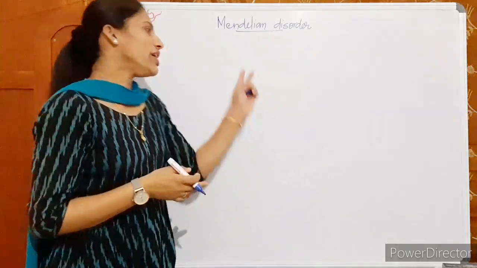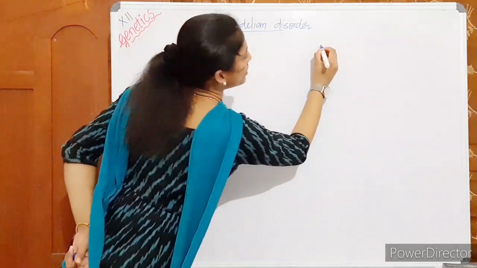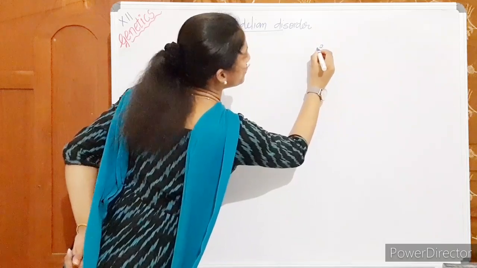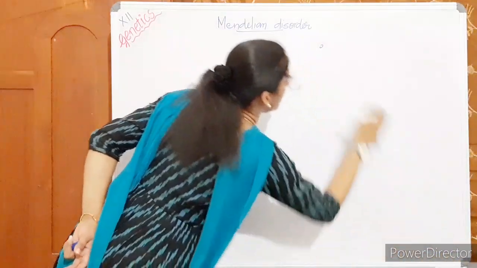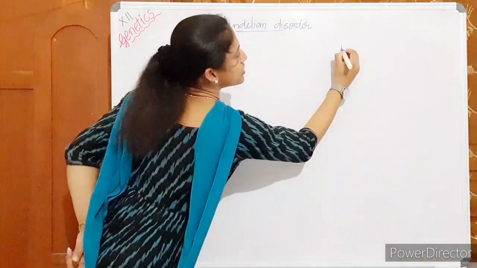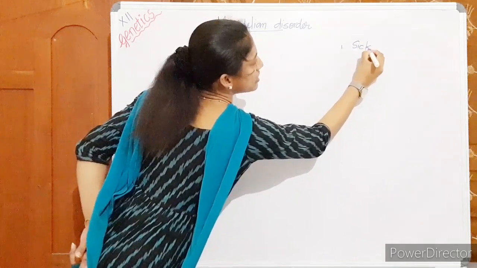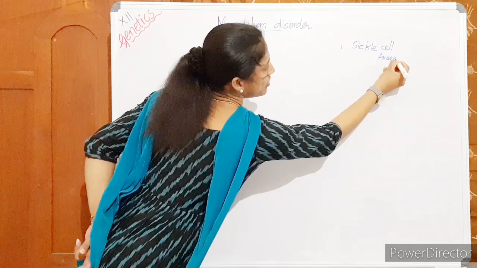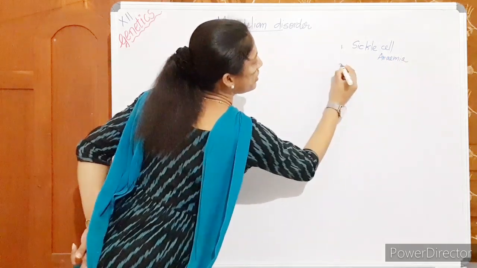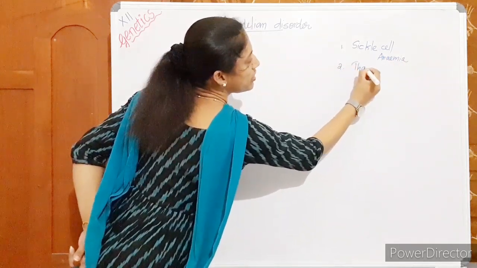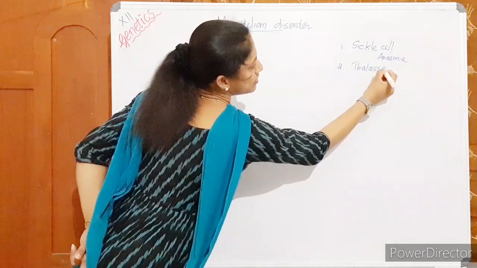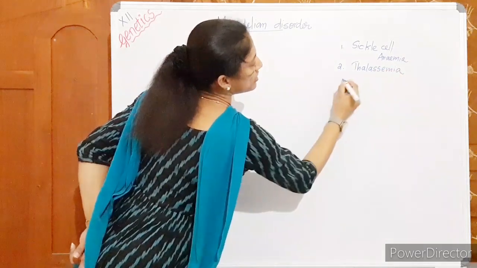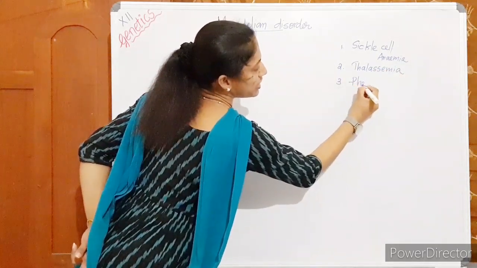Today we are moving on to the diseases. First, sickle cell anemia. Second, thalassemia. And the third one, phenylketonuria.